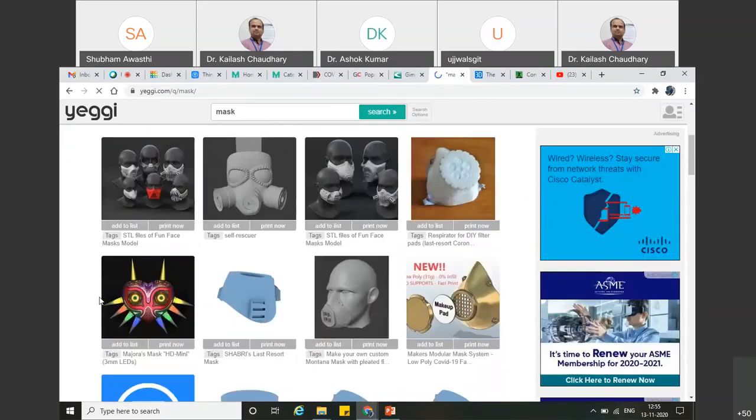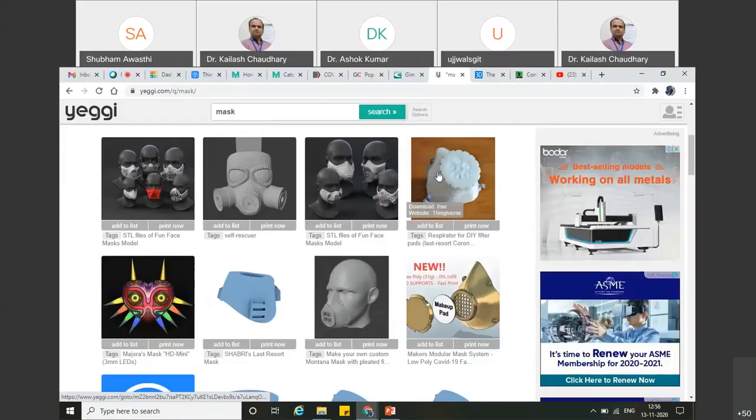web page. As you can see here, whenever you click on any image, you will see that it is download for sale, meaning if you want to download this part, you have to pay something. And this is a website from CG Trader. This is for sale again. This is free. This is download free, and this website is Thingiverse, meaning you can directly click here.